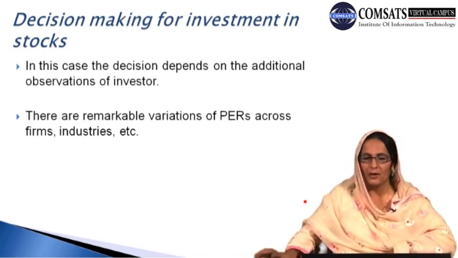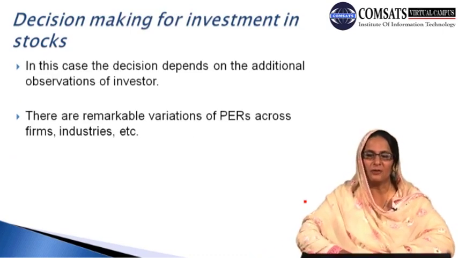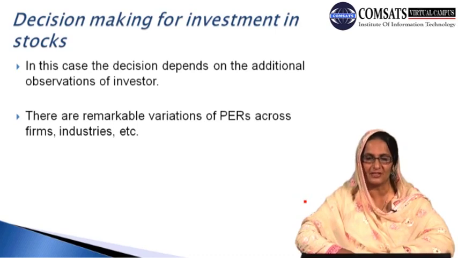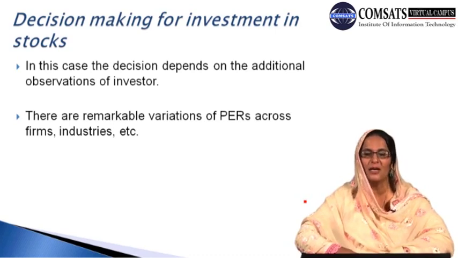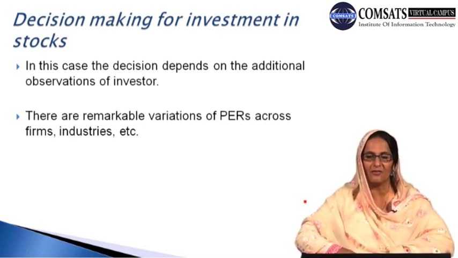Continuing with the discussion about decision making for investment in stocks. In this case, the decision depends on the additional observations of investors. What is the additional observation?